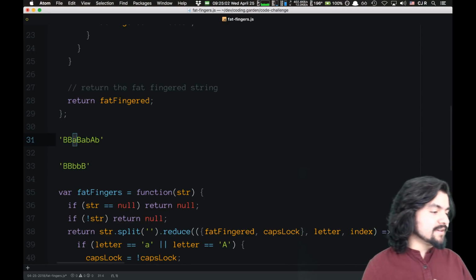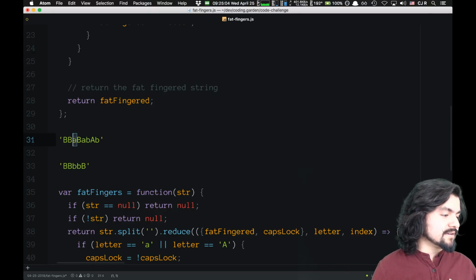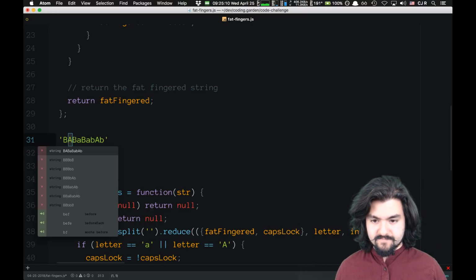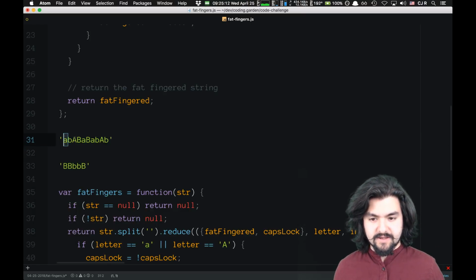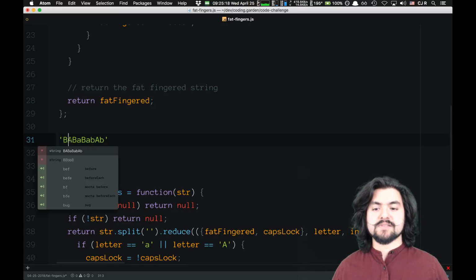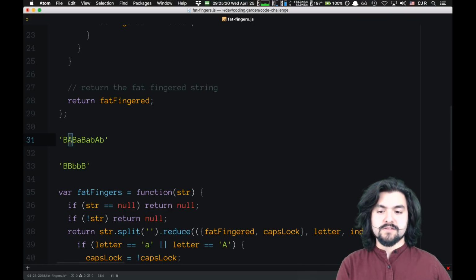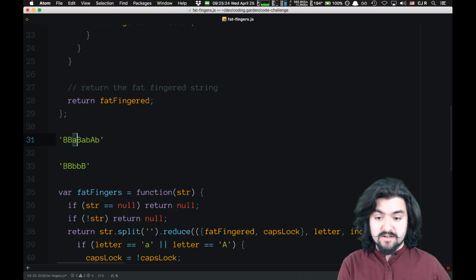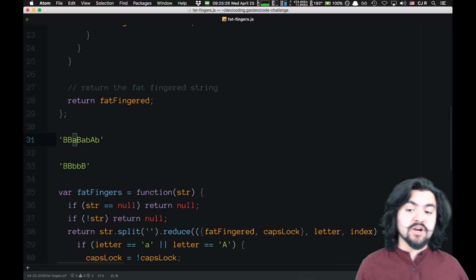Let's try again. Okay. Caps lock. So this becomes B. Caps lock is off. So that just is B. Caps lock is on. That A would turn caps lock on.